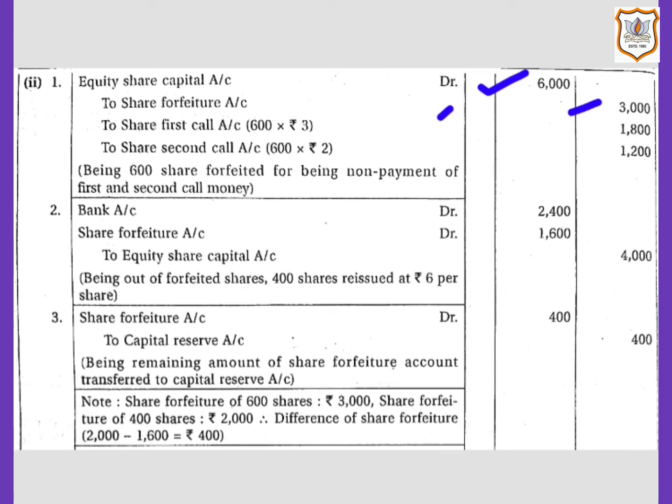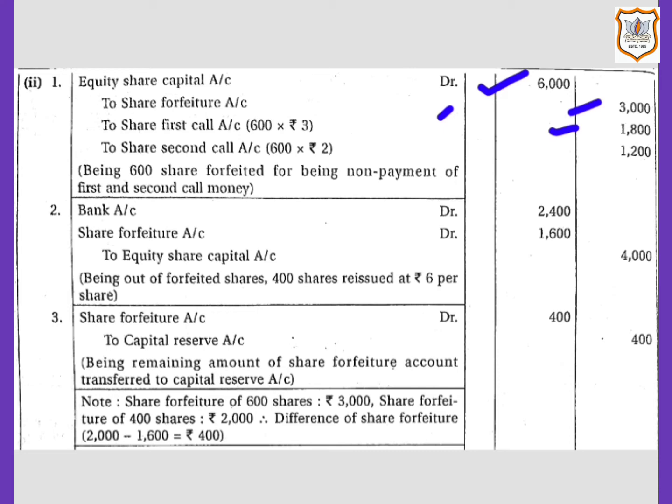Then share first call account will be credited with the amount due but not paid on first call, that is rupees 1800. That means 600 multiplied by rupees 3. Rupees 3 is the amount per share at the time of first call.